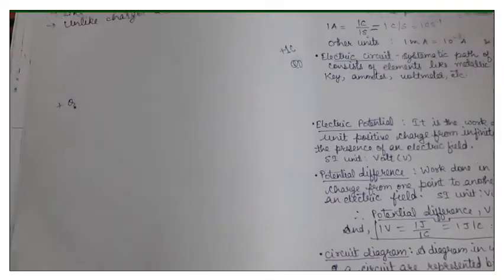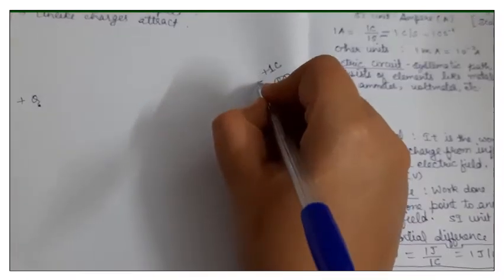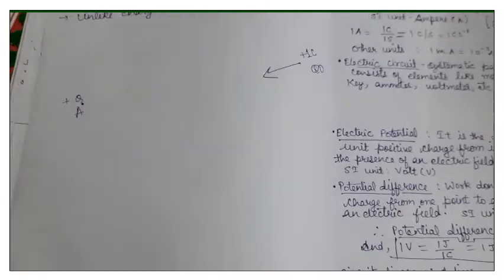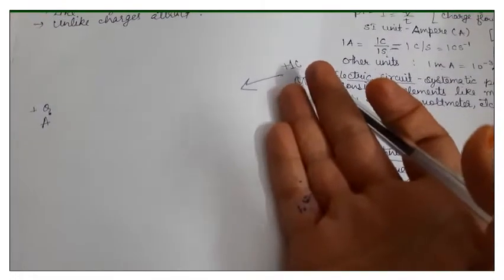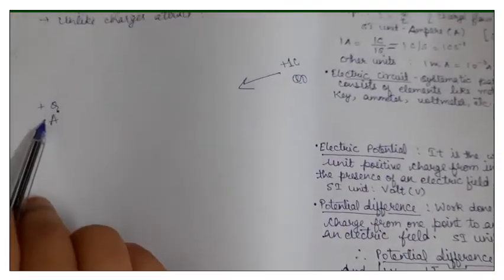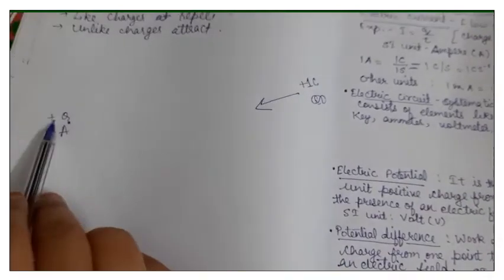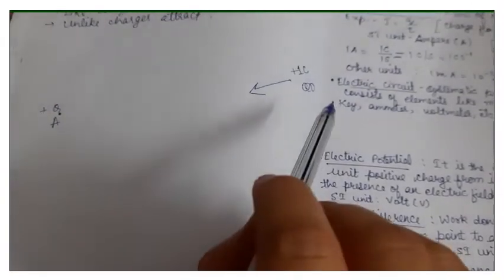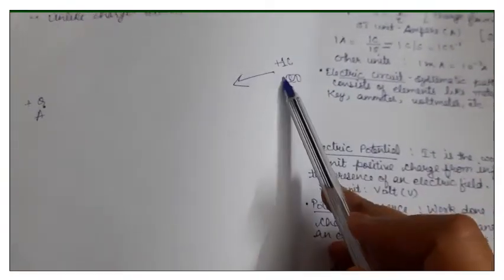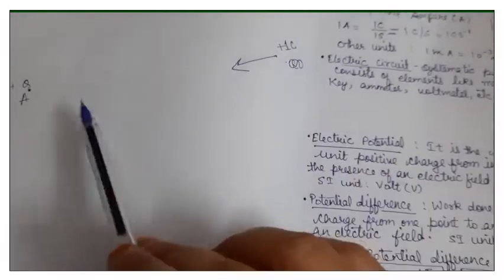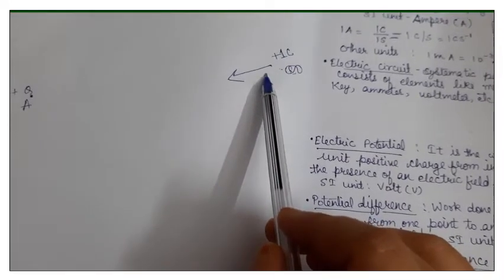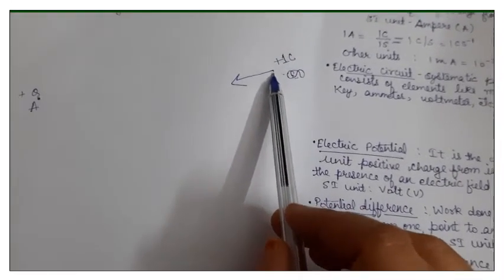Suppose I want to move this unit positive charge nearer to charge plus Q, which is placed at a point A. That means I am bringing the unit positive charge nearer to the positive charge Q. Then obviously the charge Q will repel the unit positive charge. It will try to push it away. It will oppose the motion of the unit positive charge towards itself. So obviously the repulsive force of Q will act on plus 1 coulomb, or unit positive charge.